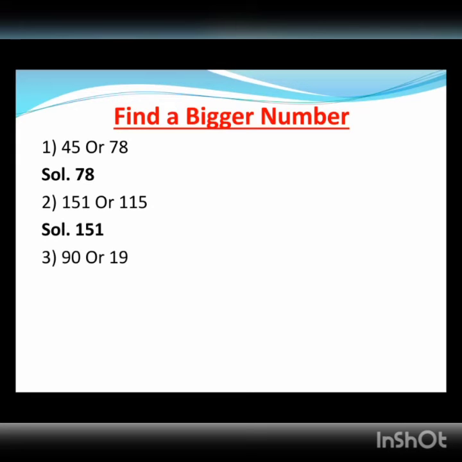Next, 90 or 19. Here for 90, 9 is the first digit, and for 19, 1 is the first digit. As you all know that 9 is bigger than 1. So we can say 90 is a bigger number. And the last one, 119 or 191. Try to solve it. Yes, good. 191 is bigger than 119. So 191 is a bigger number.